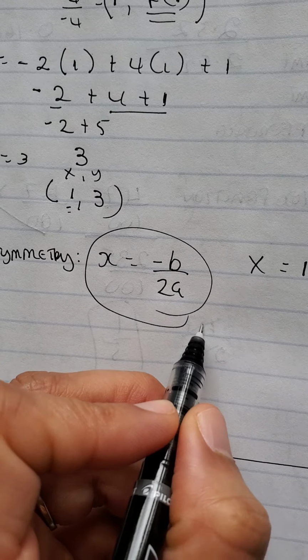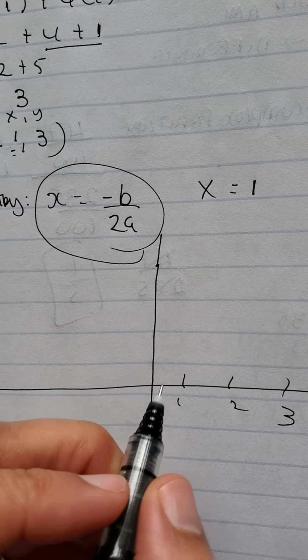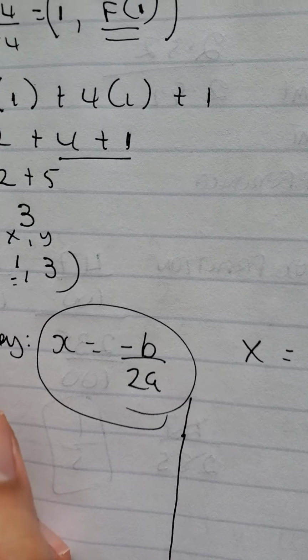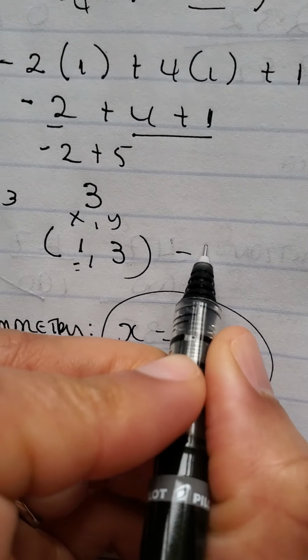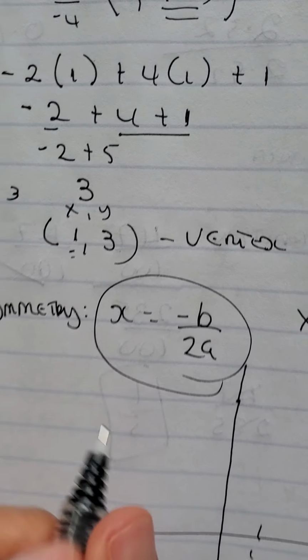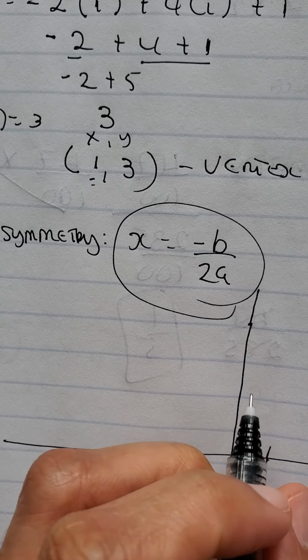First, I can identify my vertex. It's right here. This is a coordinate point. It's my vertex. It's saying when x is 1, y is 3.